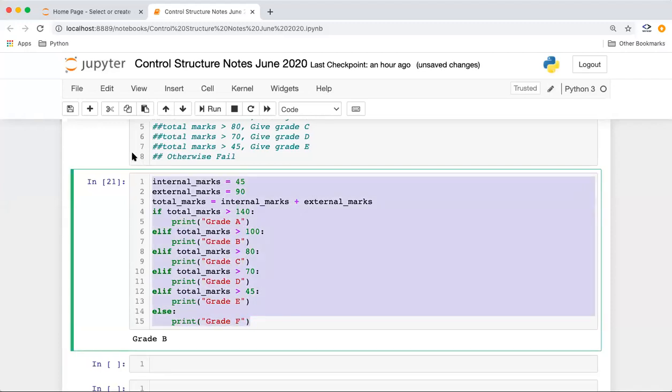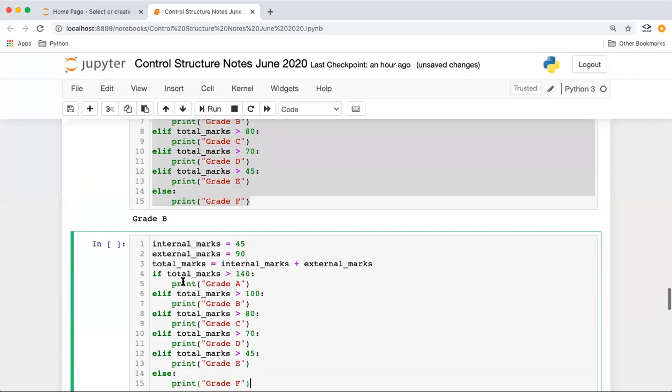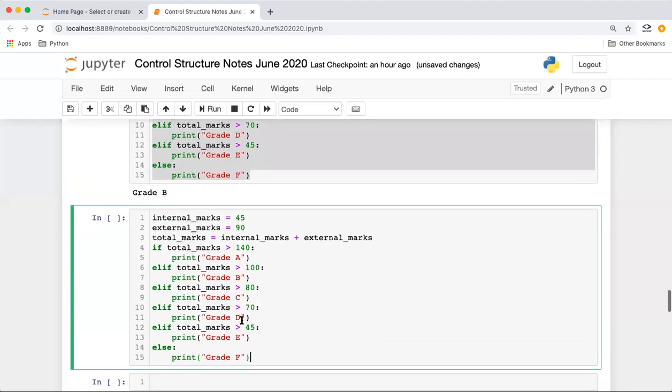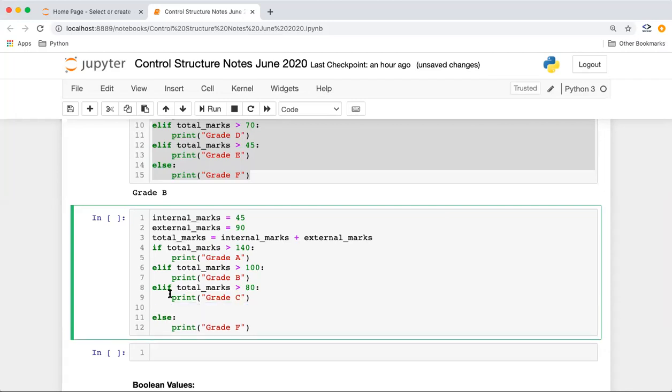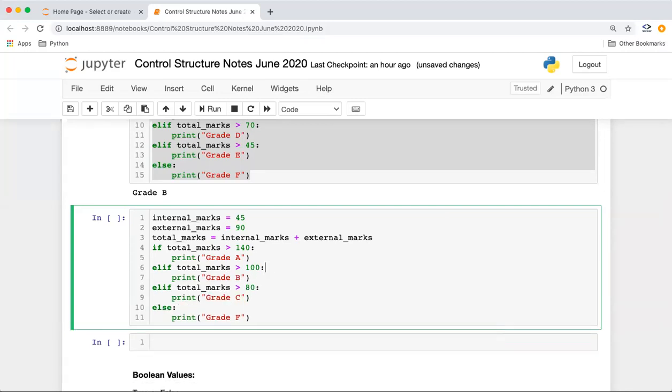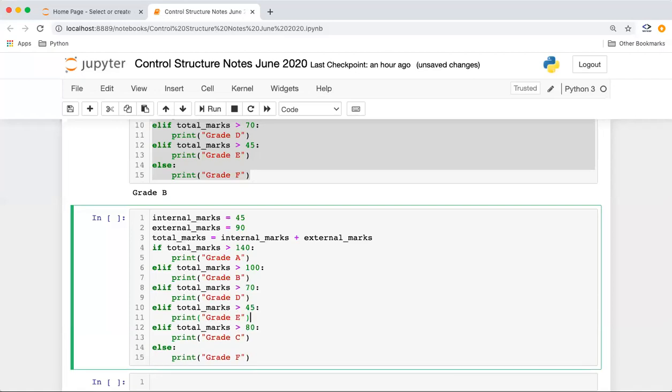Okay, guys, let's try one more. I just want to change something around this program. Okay, so we have just changed some flow. And let us suppose we have marks, say 45 and 45.